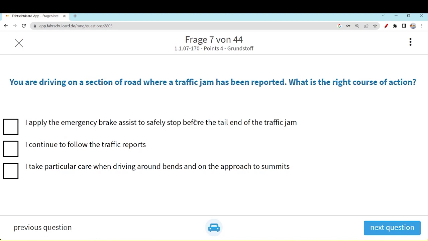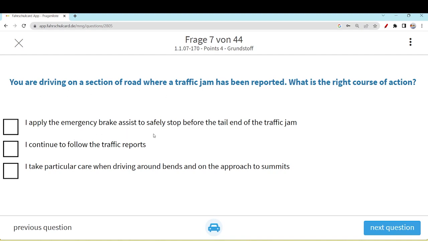You are driving on a section of a road where a traffic jam has been reported. What is the right course of action? So traffic jam has been reported. How did you come to know? I think you came to know maybe through Nachrichten, radio, some news, could be any reason. So what is the right course of action?